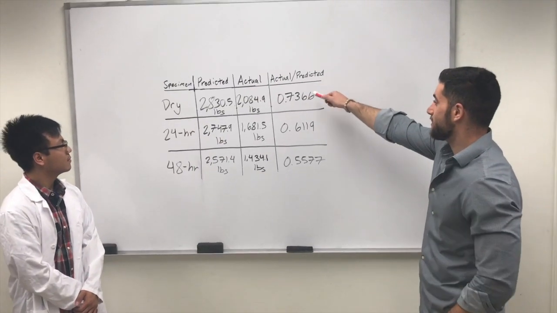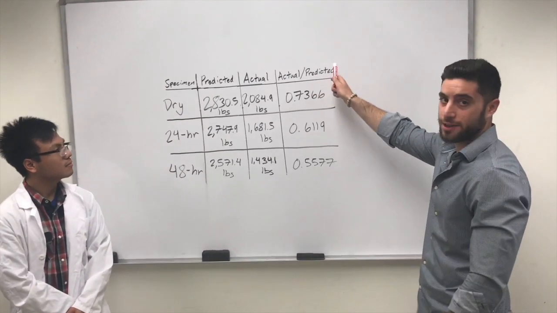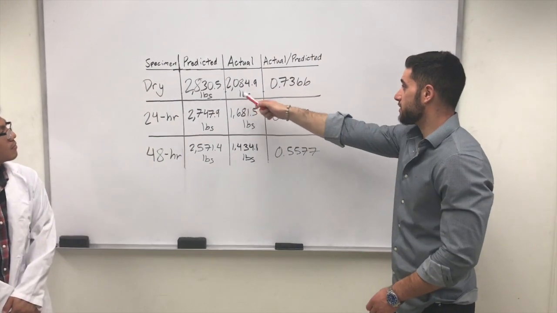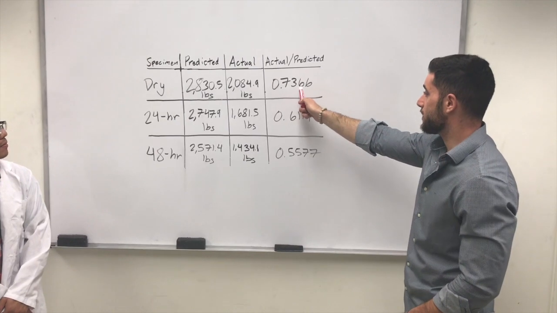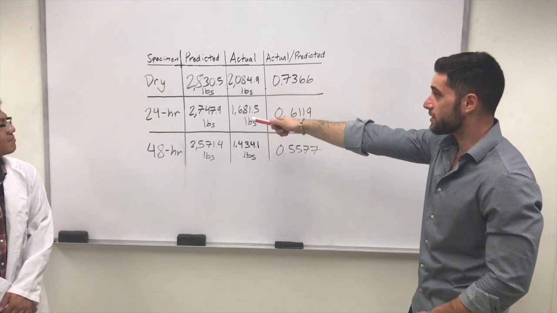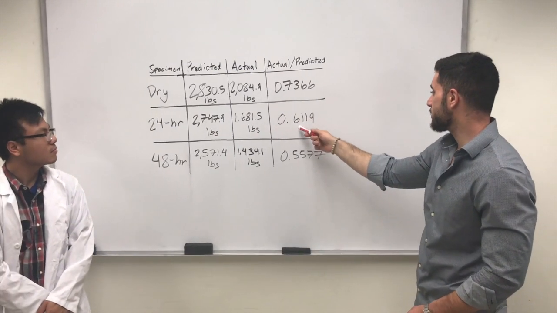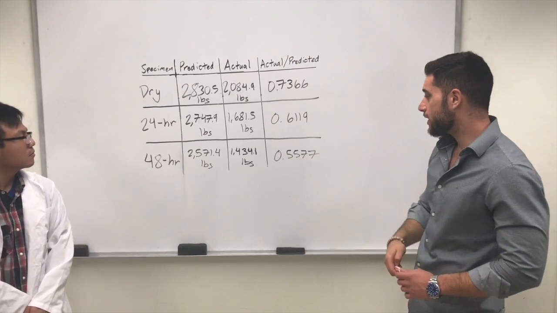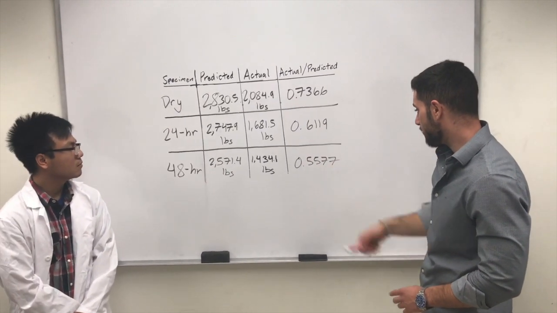This column right here represents the actual value divided by the predicted value. For the dry specimen, we got a ratio of 0.7366. For the 24-hour soaked specimen, we got a value of 0.6119. And for the 48-hour soaked specimen, we got a value of 0.557.